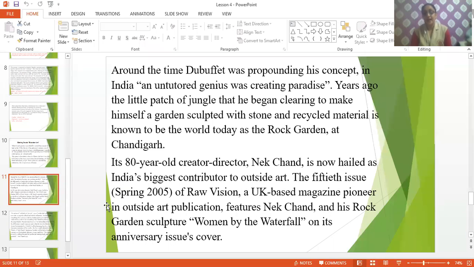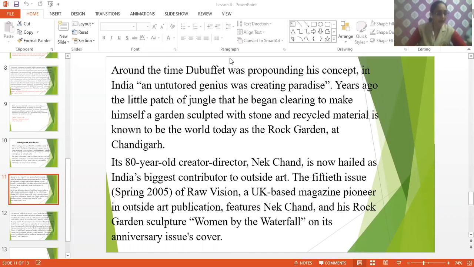"The fifth issue, spring 2005, of Raw Vision, a UK-based magazine and premier outsider art publication, features Nek Chand's Rock Garden sculpture, Woman by the Waterfall, on its anniversary cover issue." Now, children, this person is regarded as the biggest contributor from India towards outsider art.